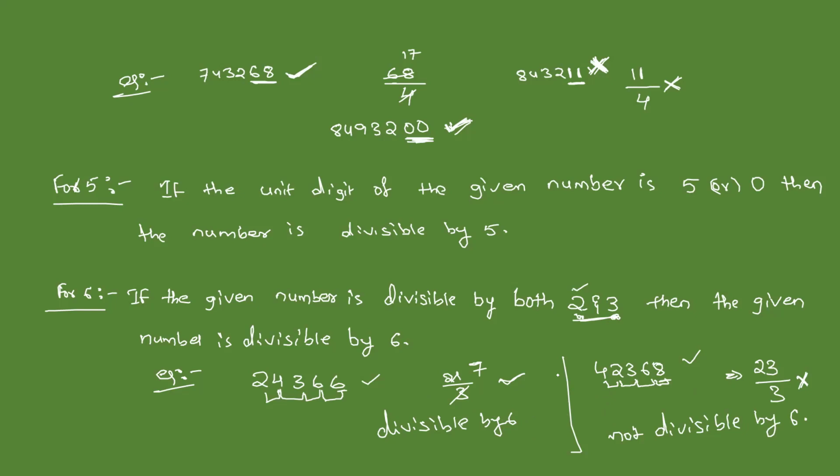Now we will move to the next one. Divisibility rule for 7. What my suggestion is, students, there are many rules for 7. On the internet also, many rules are available.